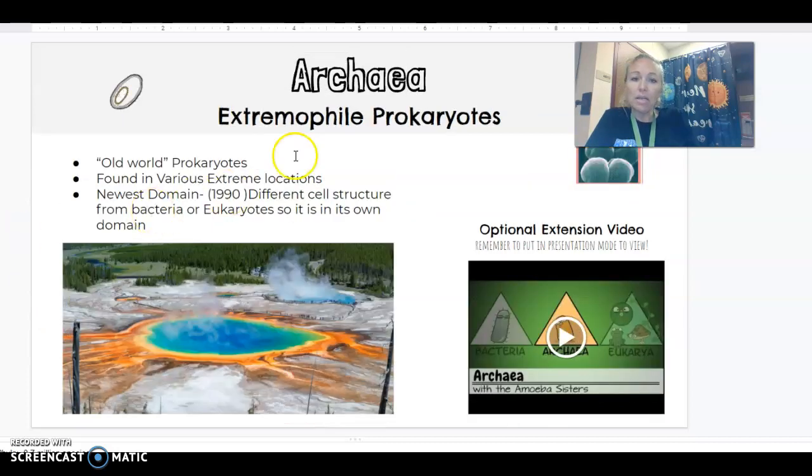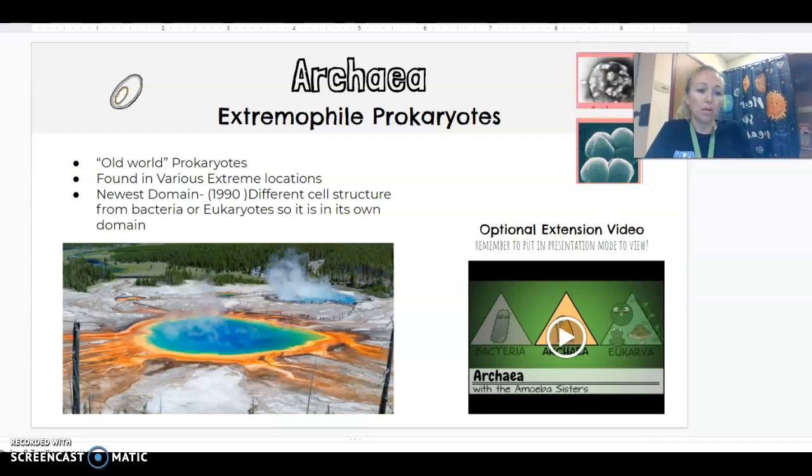Archaea is our next kingdom, also prokaryotes. Okay, so again, tiny unicellular organisms, very bacteria-like when looking at them, especially pictures like this one that are, let me see if I can move over, there we go. So you guys can see these kind of unicellular, small looking roundish creatures, right?